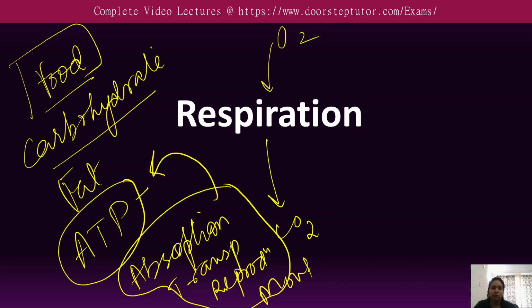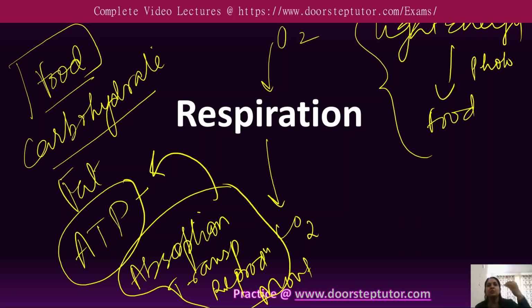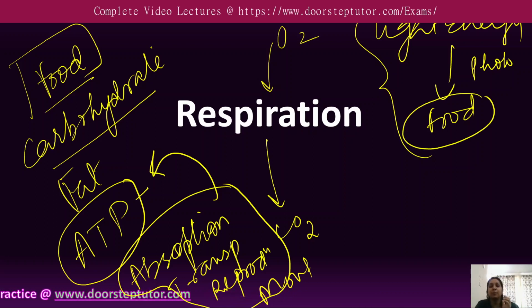Green plants and cyanobacteria can produce their own food through the process known as photosynthesis, in which light energy is converted into food. Respiration is the reverse of photosynthesis, where the food or macromolecule is broken down into energy, not light energy but chemical energy, that is ATP.